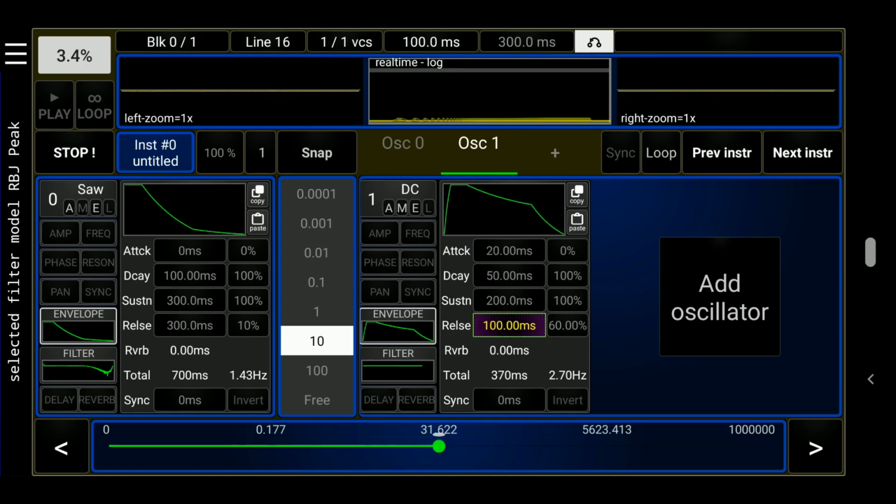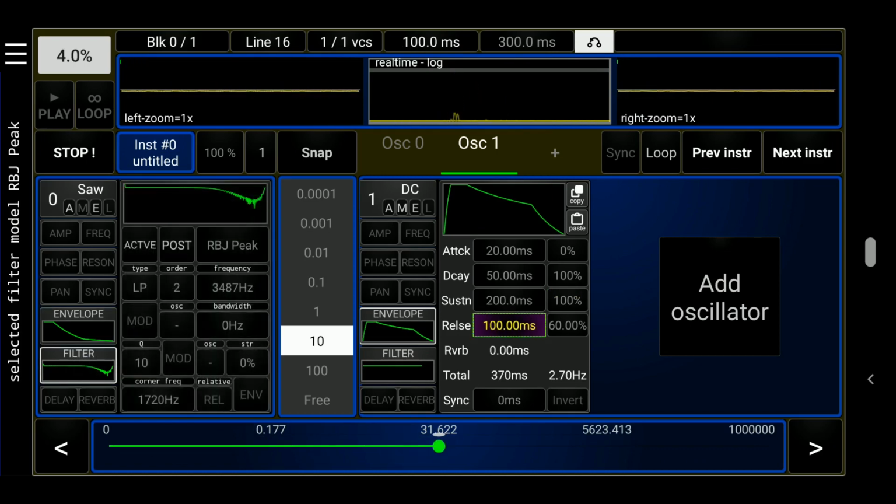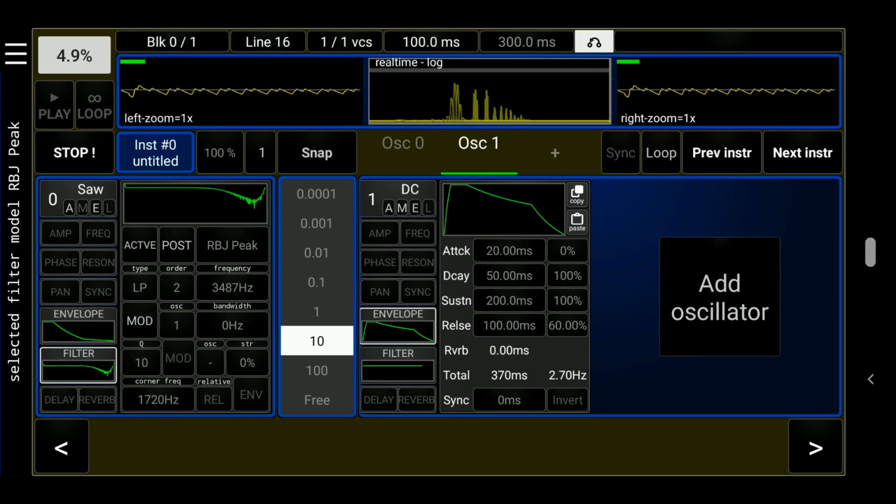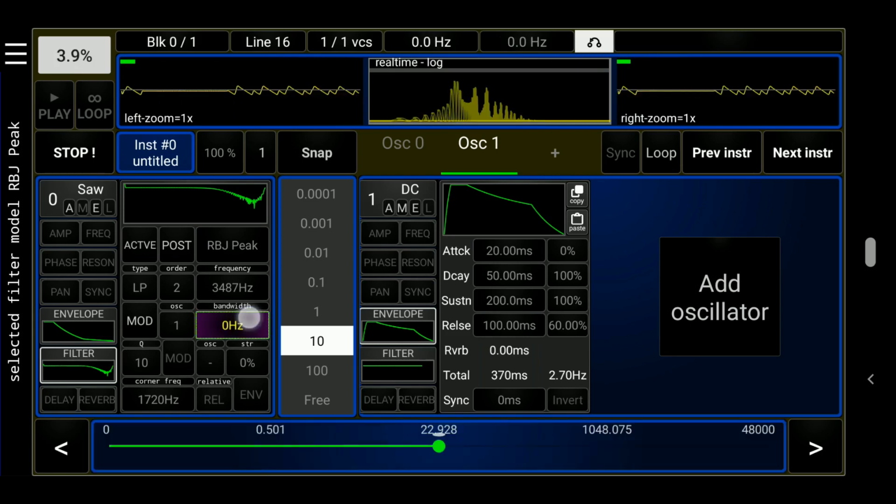On the root oscillator, we set the filter modulator to oscillator 1, and turn on the modulator. We set the bandwidth to about 24,000 Hz.